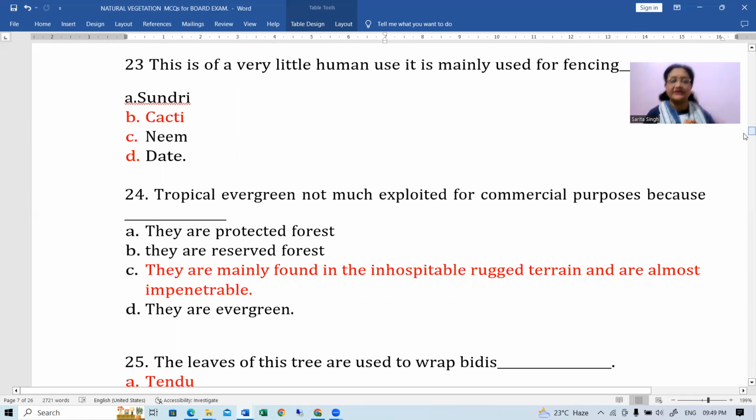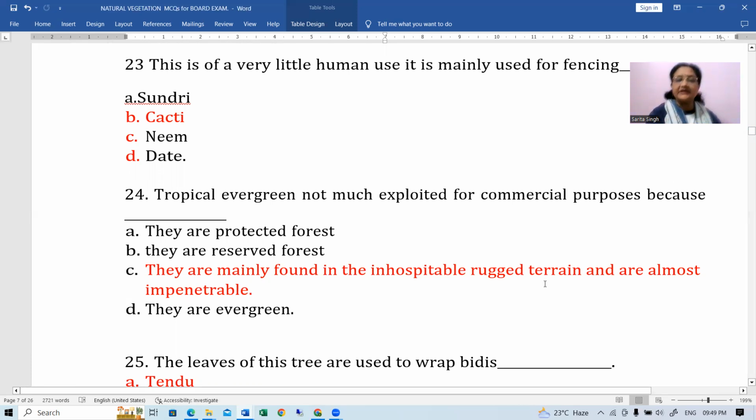It's not so commercially useful. On the other side, it may come just related to deciduous forest, tropical deciduous, that these are economically very useful, right? Commercially very useful. Or you can say why it is so important for us, right? तो उसका main reason क्या है वो आपको समझना पड़ेगा.